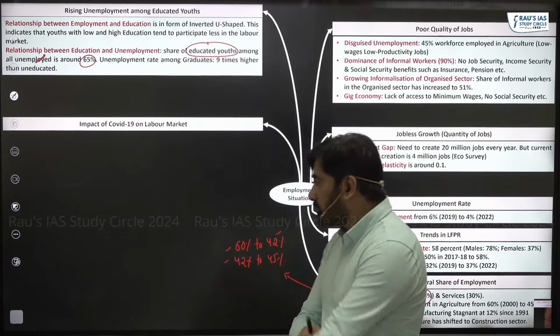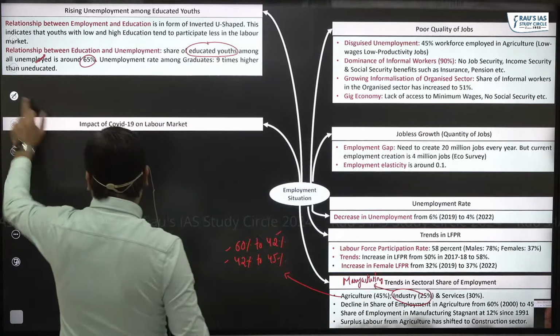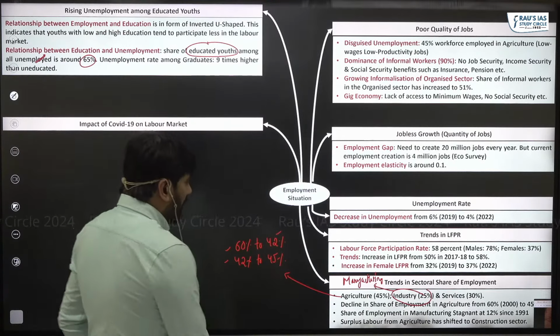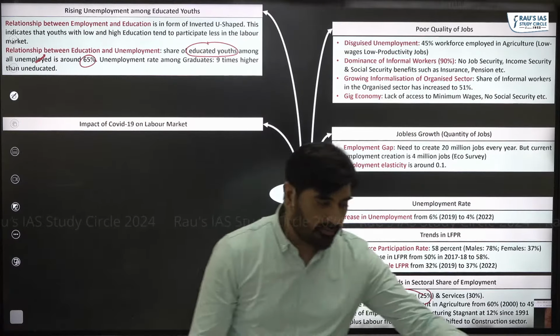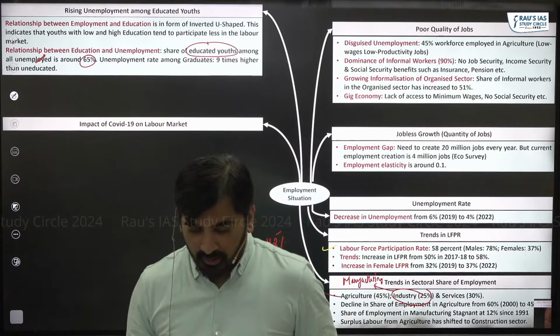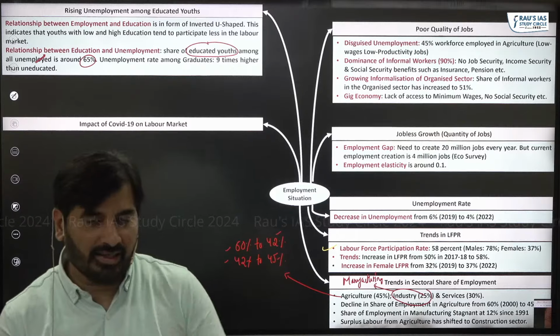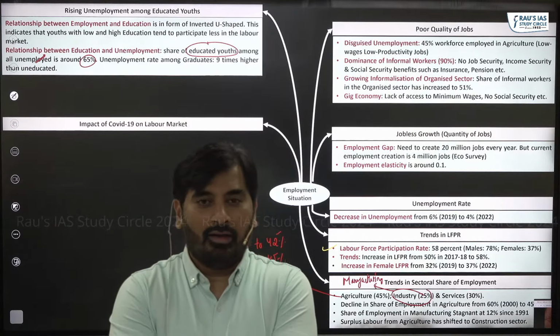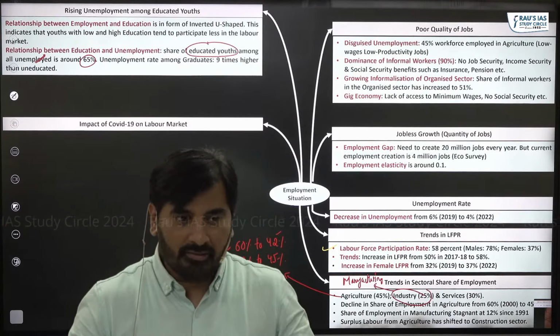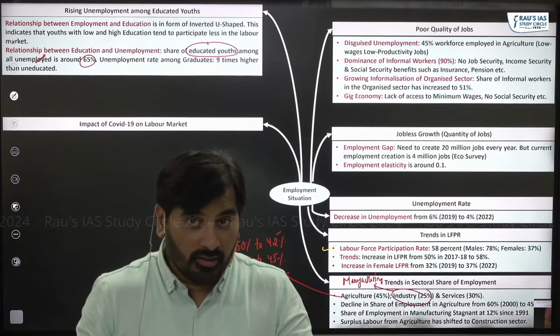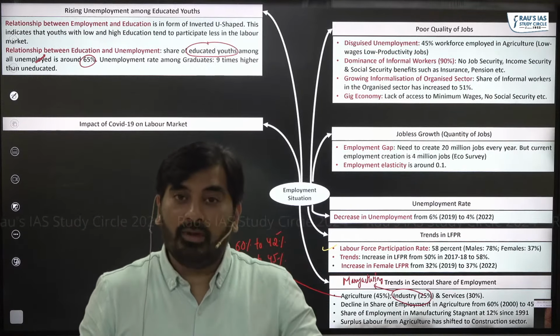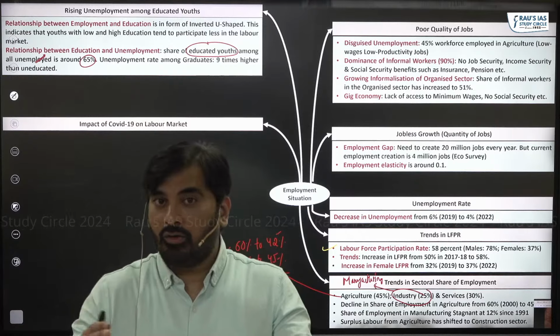Let's see. The fourth one is labor force participation rate. Now, this is very interesting. In fact, it has become a bone of contention as well. See, the government believes that an increase in labor force participation rate is good because more people are working or looking out for work.